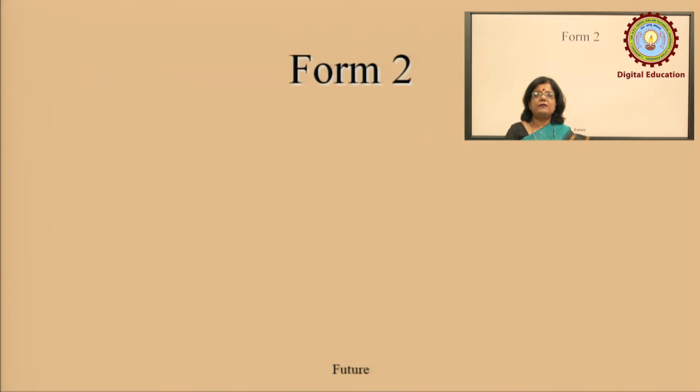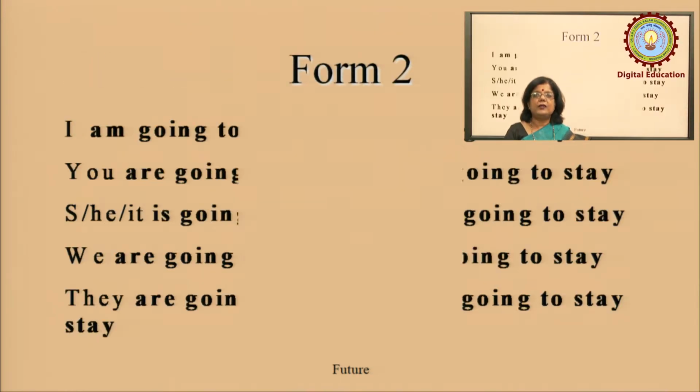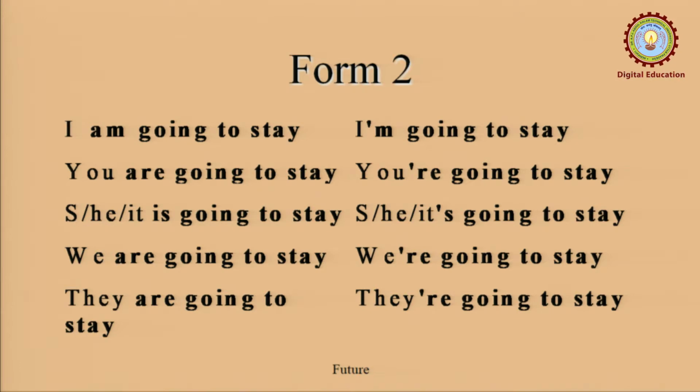Now, when we switch over to form 2, we can take the examples like I am going to stay, you are going to stay, she is going to stay, we are going to stay, and they are going to stay.